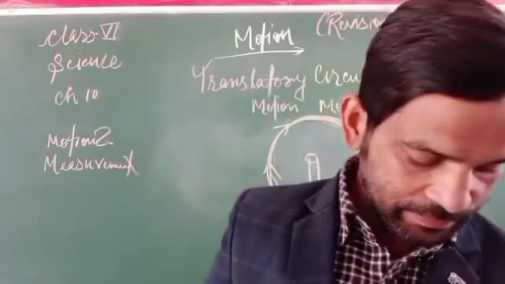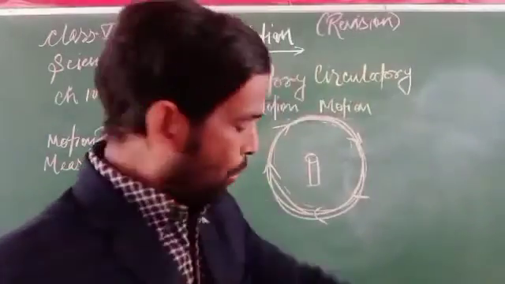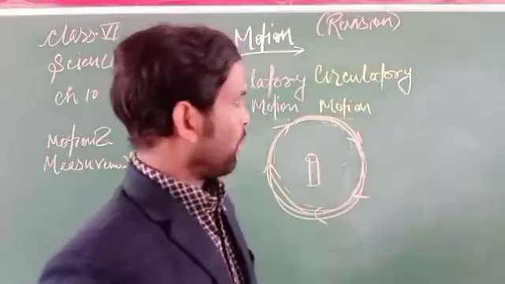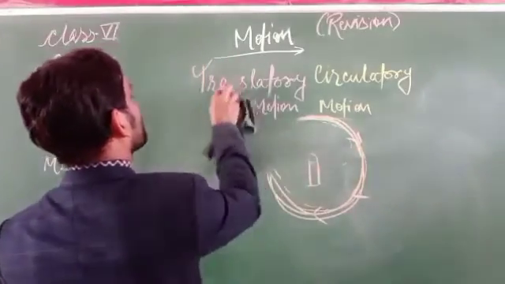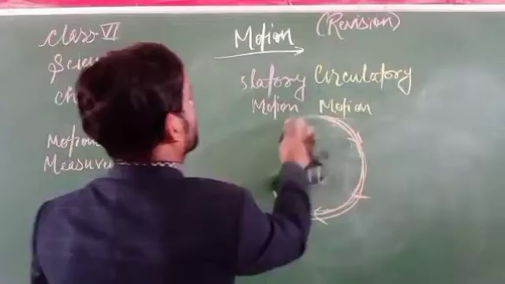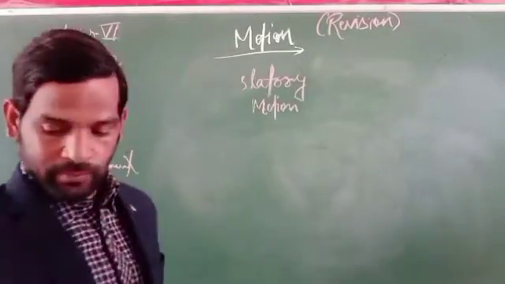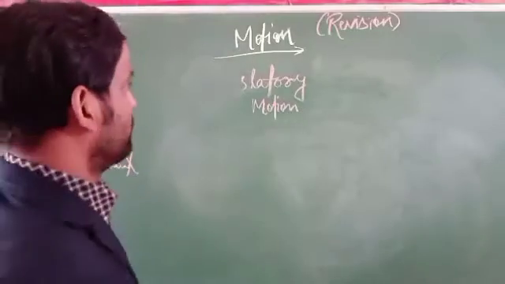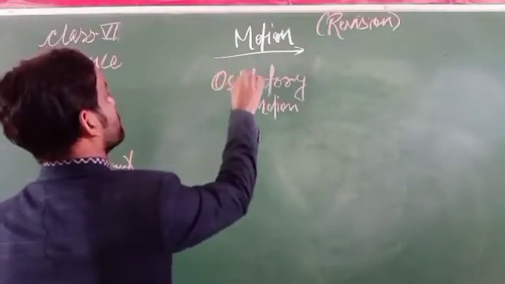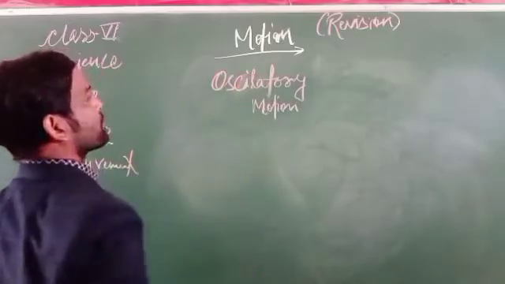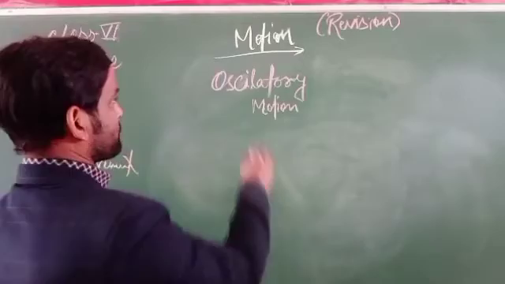Next we can say the oscillatory motion. What is oscillatory motion called?